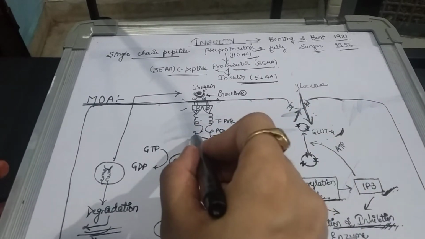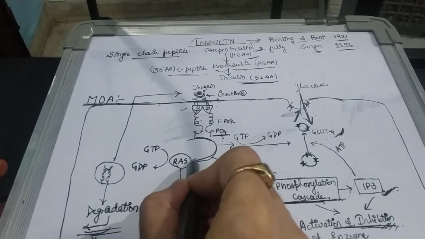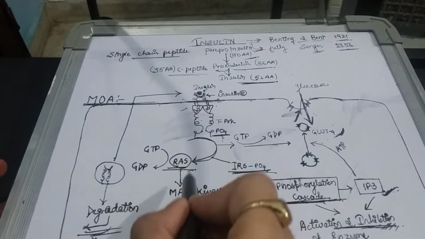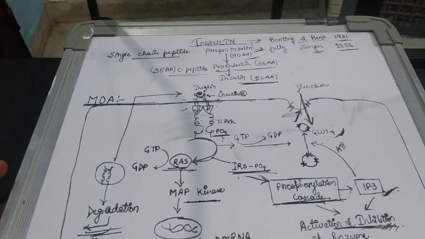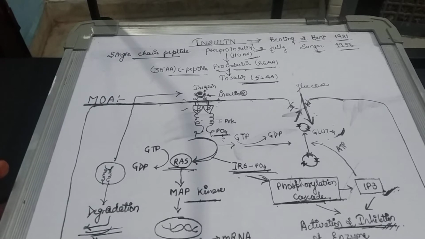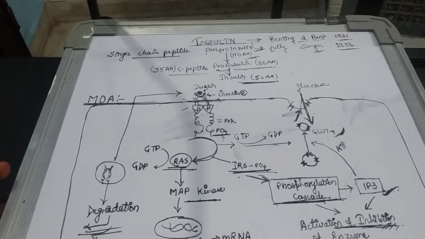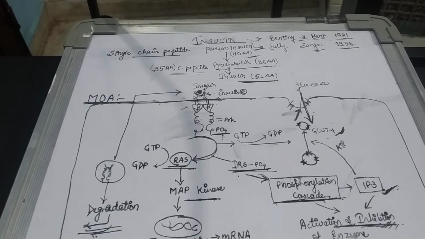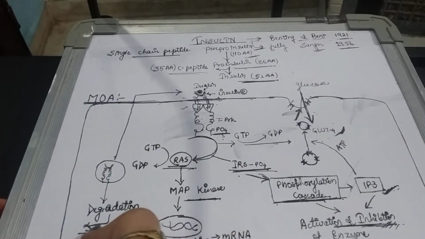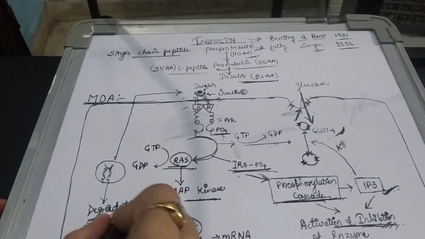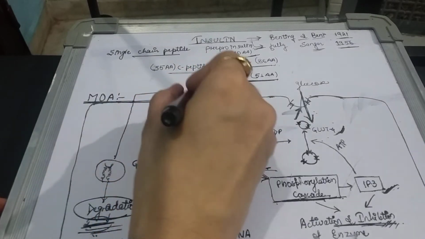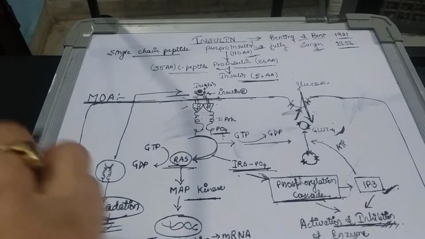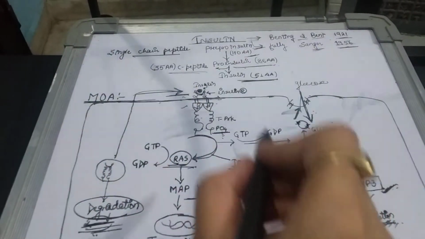As well as that, the insulin receptor activates RAS and further activates MAP kinase, leading to transcription of mRNA. It produces regulatory proteins, which are responsible for cellular proliferation and differentiation, and for growth. As for the remaining insulin, either it will be degraded in the cell, or otherwise it comes out of the cell and is recycled back.